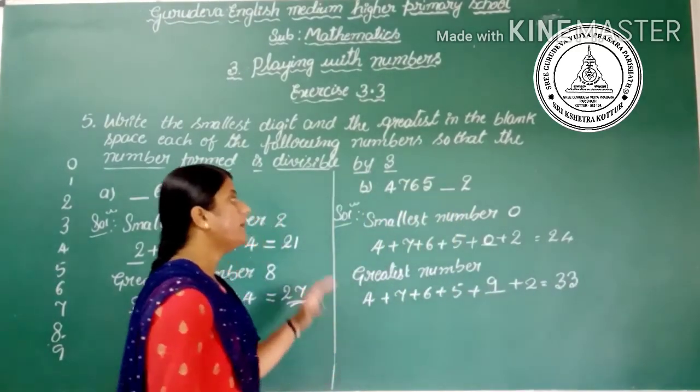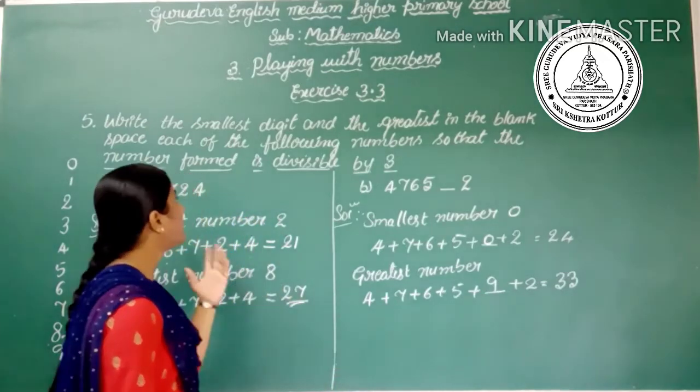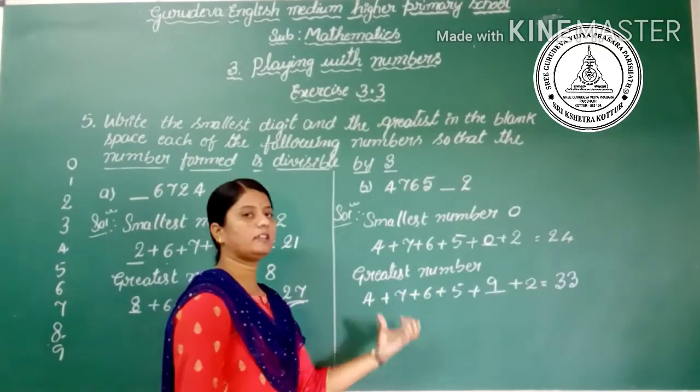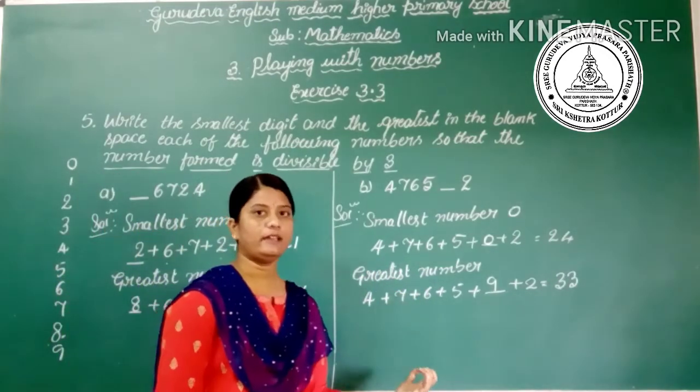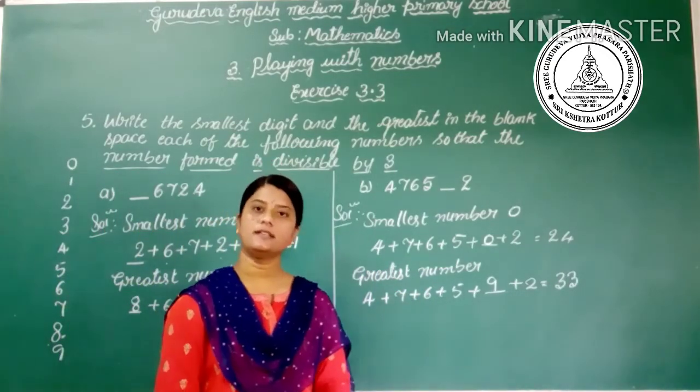So like this we have to fill the smallest and greatest number in the given blank space and form a number that is divisible by 3. Okay, let's go to the sixth one.